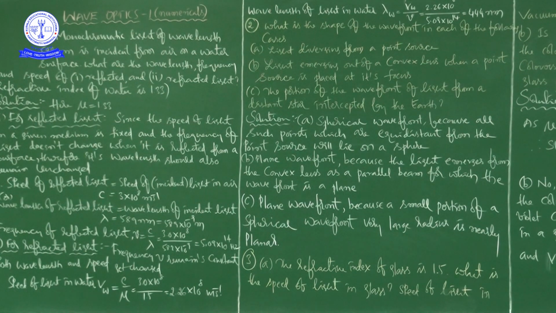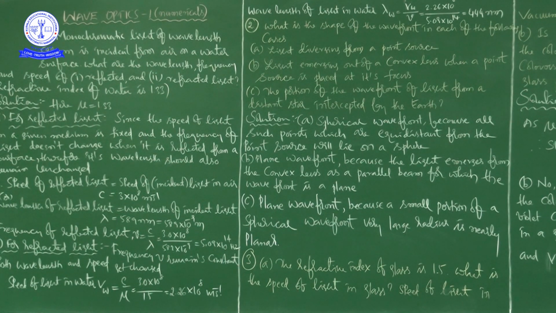See this. For reflected light, since the speed of light in a given medium is fixed and the frequency of light doesn't change when it is reflected from a surface, therefore its wavelength should also remain unchanged.